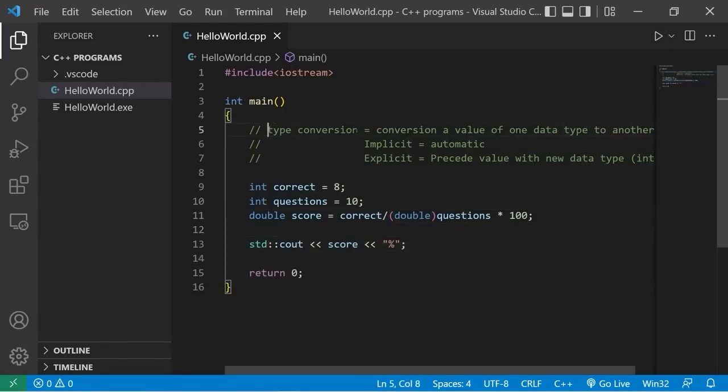Where you'll use type conversion, it really varies, but you should be aware that you can do it, such as when using integer division. So yeah, that's type conversion in C++.